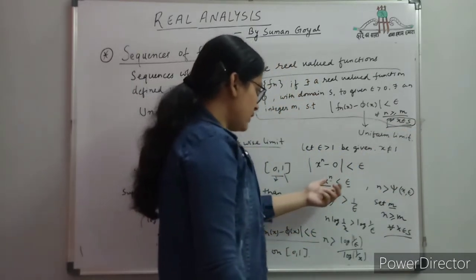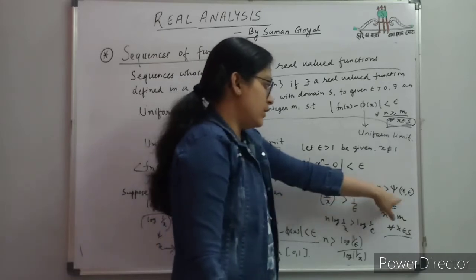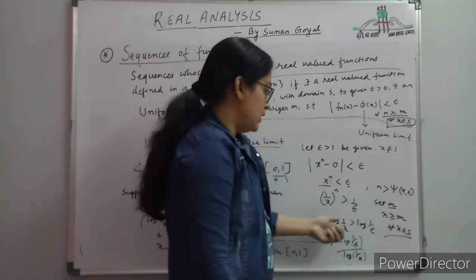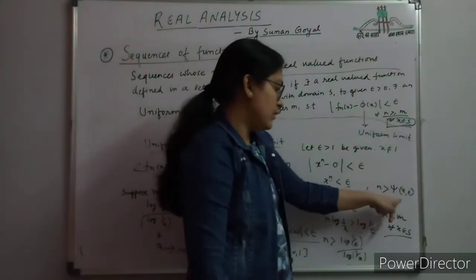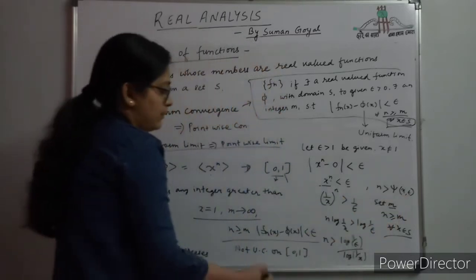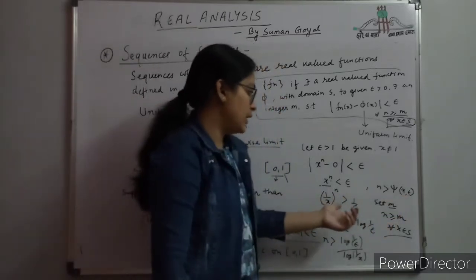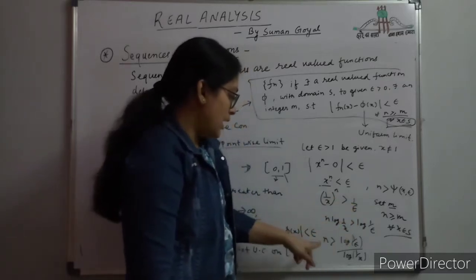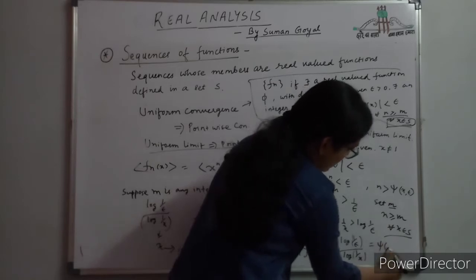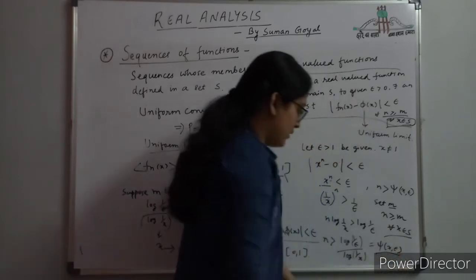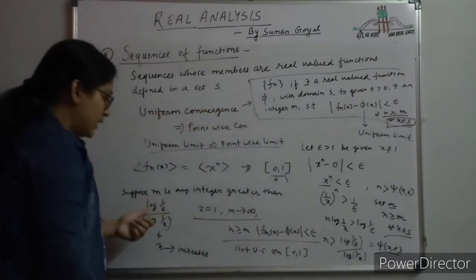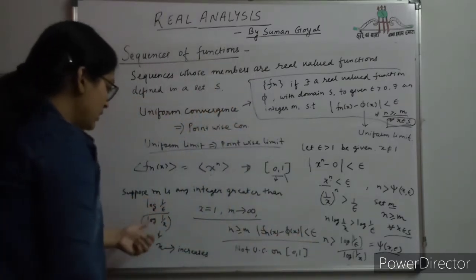So from here you find n greater than the function psi of x and epsilon, and then from there you set an integer m greater than this value, so that n greater than or equal to m is satisfied for all x belonging to S. But in this case, n is greater than a function in x and epsilon, and if we set any integer m greater than this function, then we have to check the whole domain.